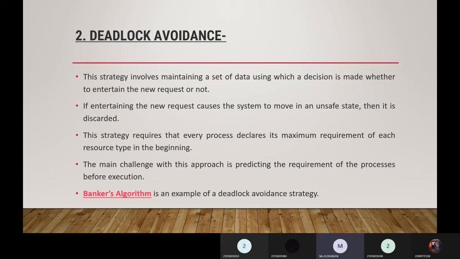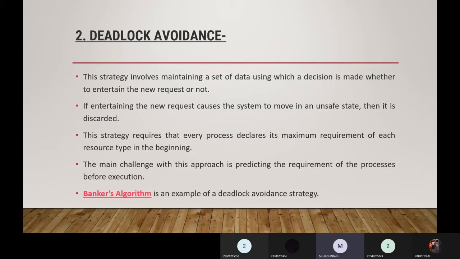If it is an unsafe state, the request is discarded. When a process requests resources, before allocating we need to check whether it is safe to allocate. If it is safe, you can allocate it; if it is unsafe, it is discarded.